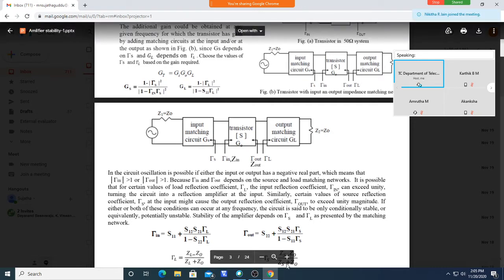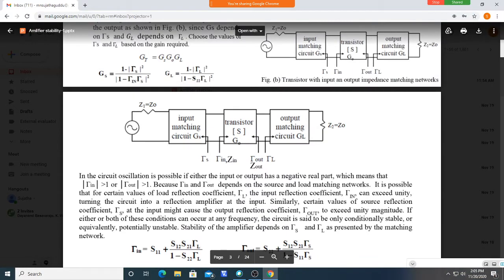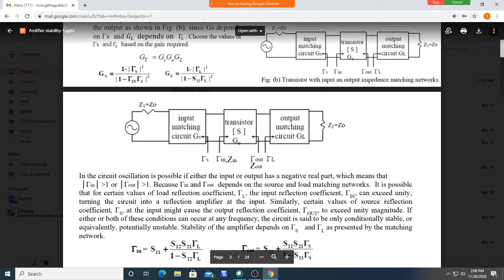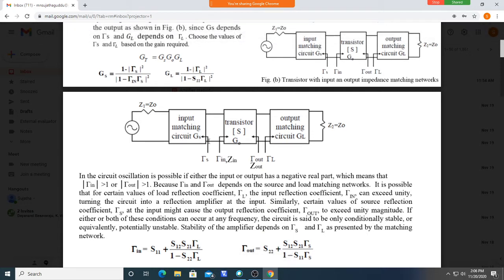Okay, so as shown here, we are using an input matching network and an output matching network, and we are setting the source impedance ZS here, based on the requirement of the gain from this input block. The input matching network adds gain to our amplifier network.